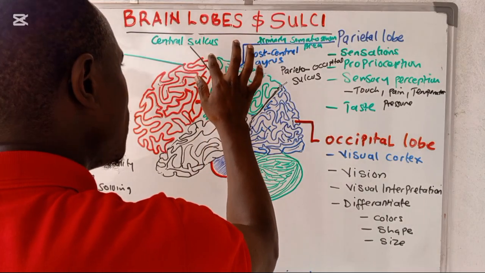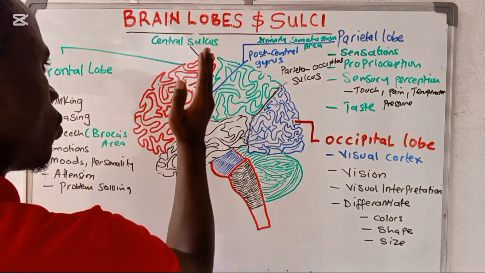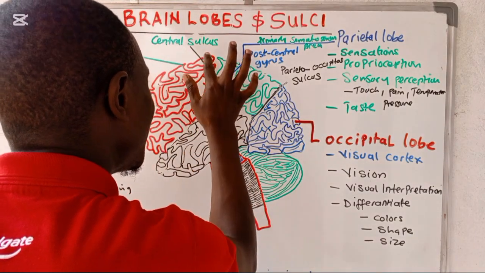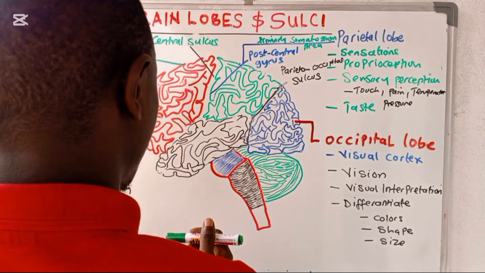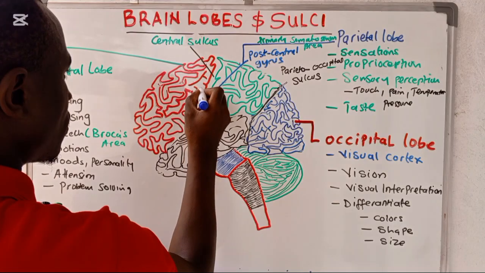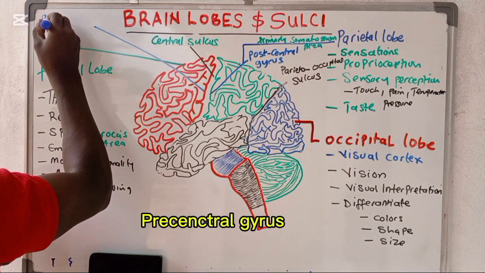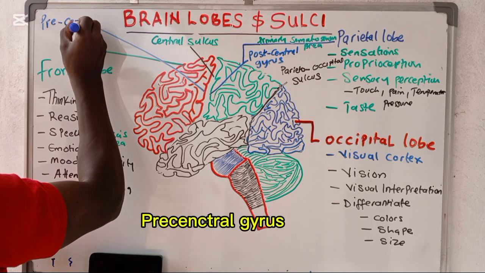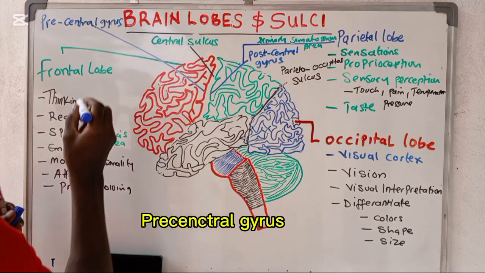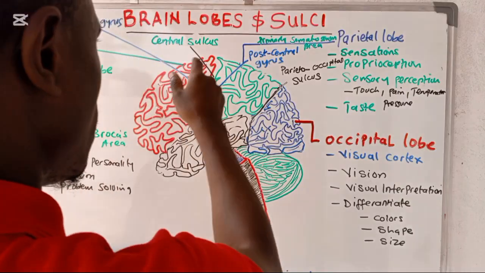Then we have this gyrus, which is just the first one as you start to move ahead into the frontal lobe. What do we call this first gyrus, which is just after the central sulcus, in front? They call this one the pre-central gyrus. And there is a very important area located in that area.